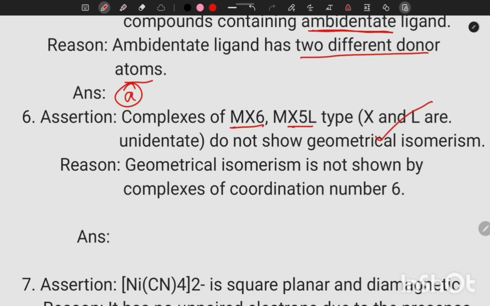That statement is correct. Reason: Geometrical isomerism is not shown by complexes of coordination number 6. That is a wrong statement. We know octahedral complexes show geometrical isomerism or cis-trans isomerism. So assertion is correct and reason is wrong. So our option is C.